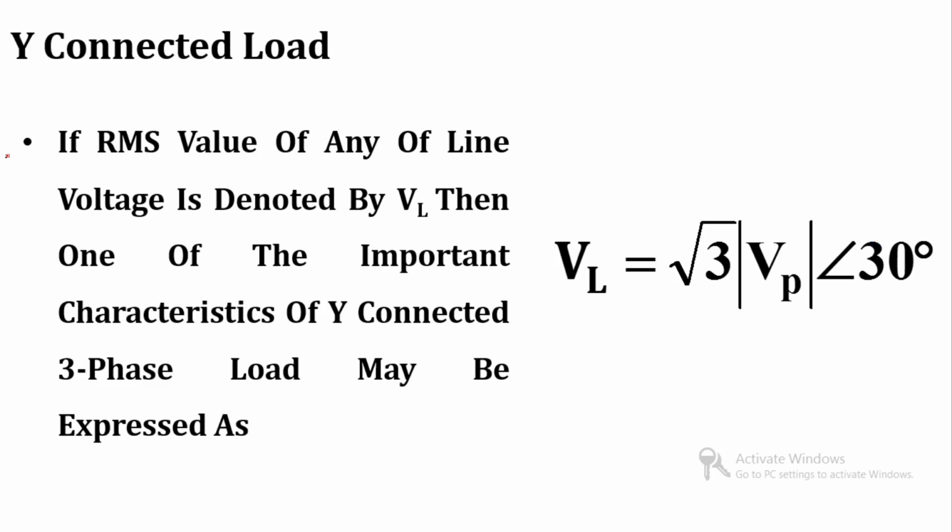Now the second conclusion is that if RMS value of any of line voltage is denoted by VL, consider that this VL is the RMS value of line voltage, then we can say that line voltage is equal to root 3 times of that phase voltage, that we have already derived over here.